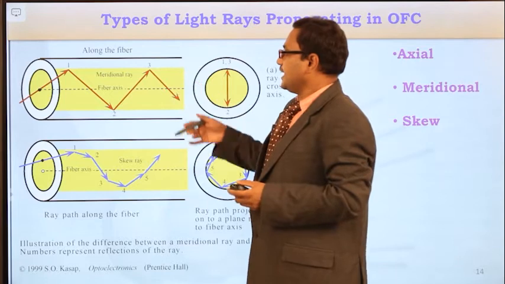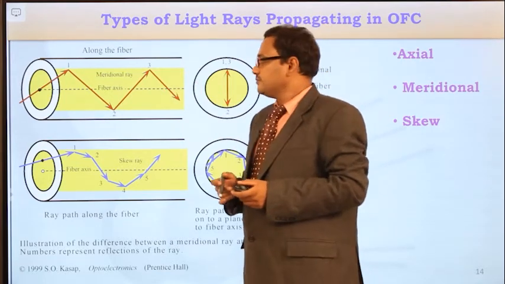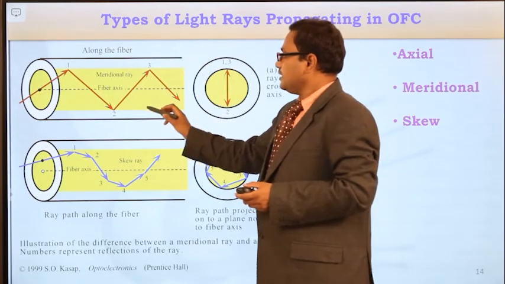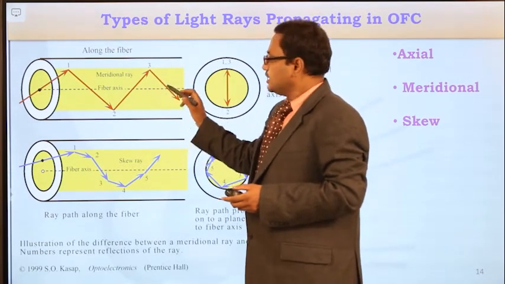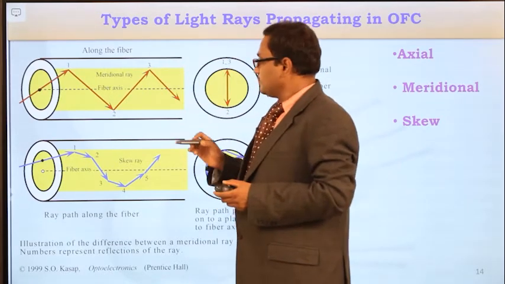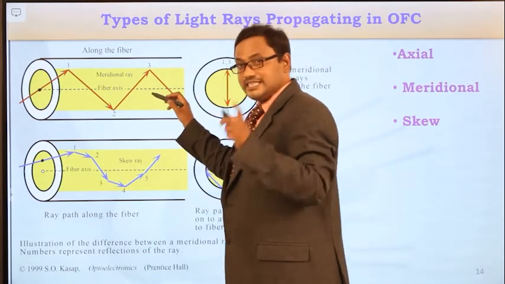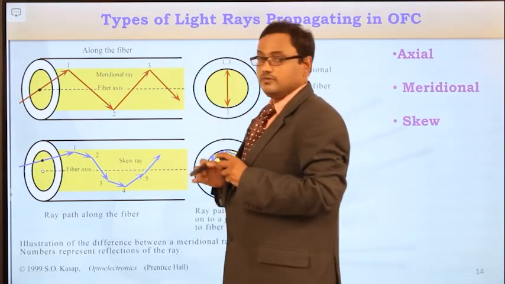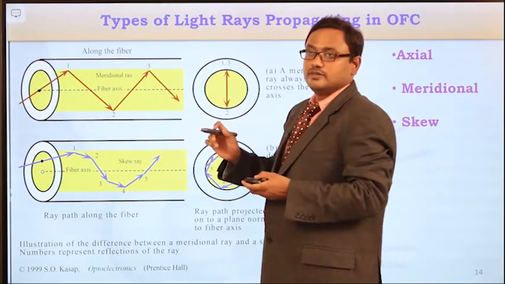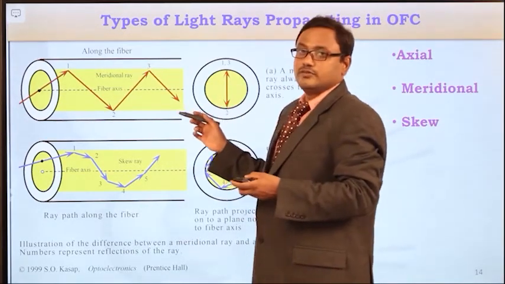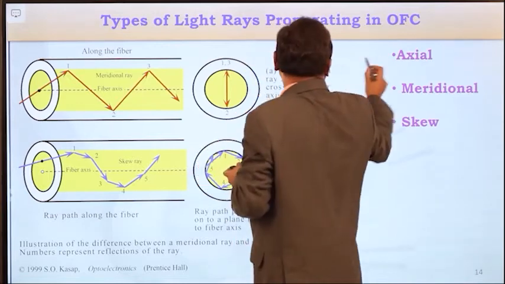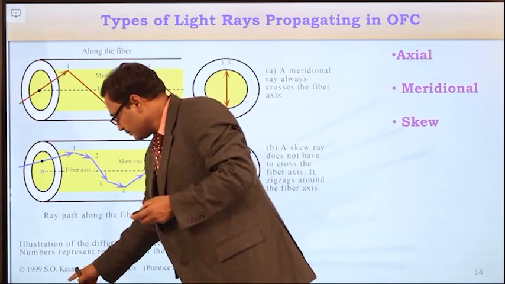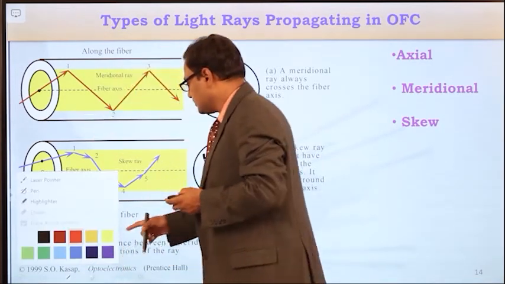Here you can see the light propagation in the optical fiber cable. So this is the optical fiber cable. This yellow colored one is representing the core medium. This core is surrounded by cladding medium. Core refractive index is N1, that is the denser one, and the cladding is the rarer medium whose refractive index is N2. And so from these diagrams we can clearly understand what is the axial ray, what is the meridional ray, and what is the skew ray.